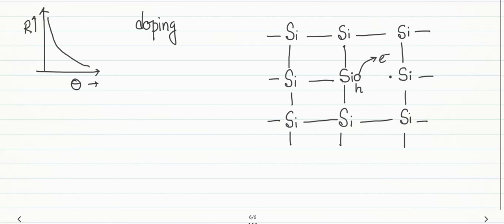Doping is a controlled fusion of trivalent atoms, maybe aluminium, atomic configuration 2 8 3, so its valence is 3, or pentavalent atoms, maybe phosphorus, whose atomic number is 15, so 2 8 5, valence is 5.